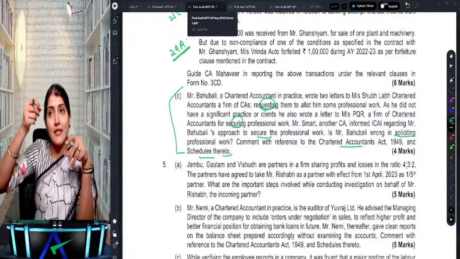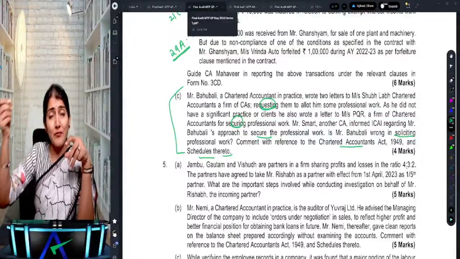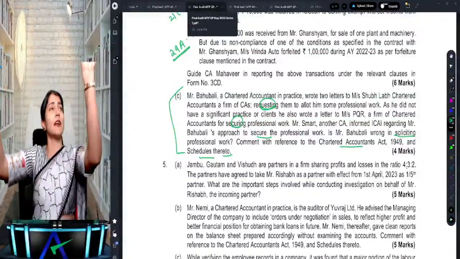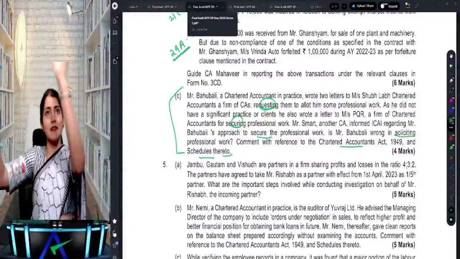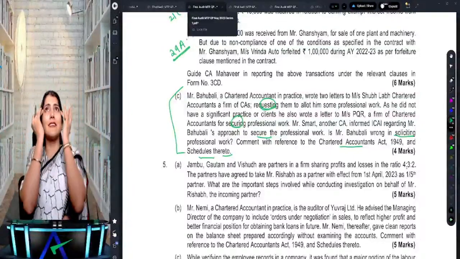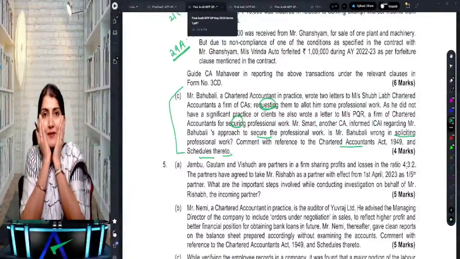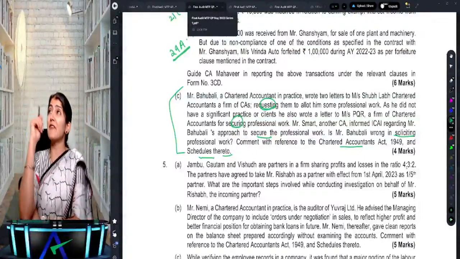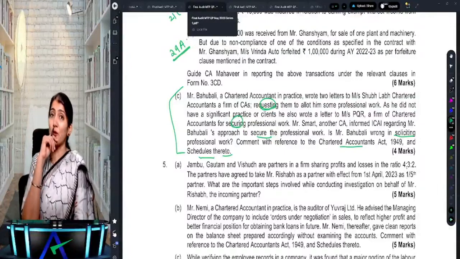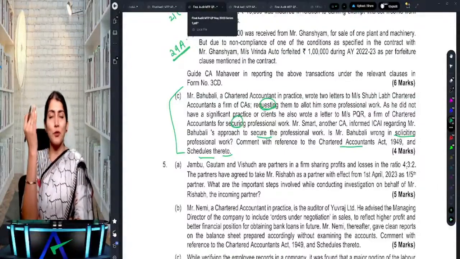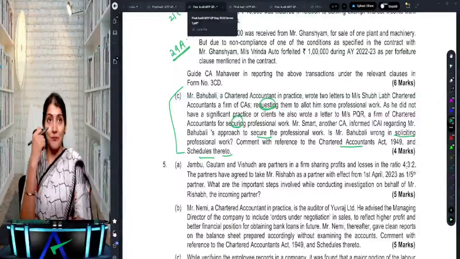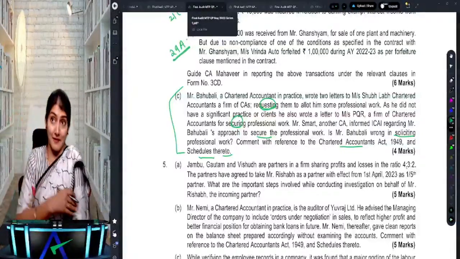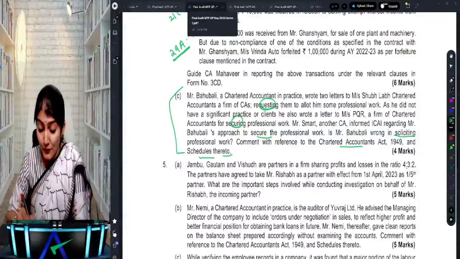Right. So investigation on behalf of an incoming partner, right? So there is the partnership firm and there is an incoming partner. They are telling, come join us as a partner, but this fellow is in a dilemma, whether I should join as a partner or not. That is why he goes to a CA. He says, they are giving me an offer of partnership, should I accept or not? So CA says, wait, I will go on your behalf and do the investigation. So investigation on behalf of an incoming partner. So, yes, due diligence. So what would you like to do?